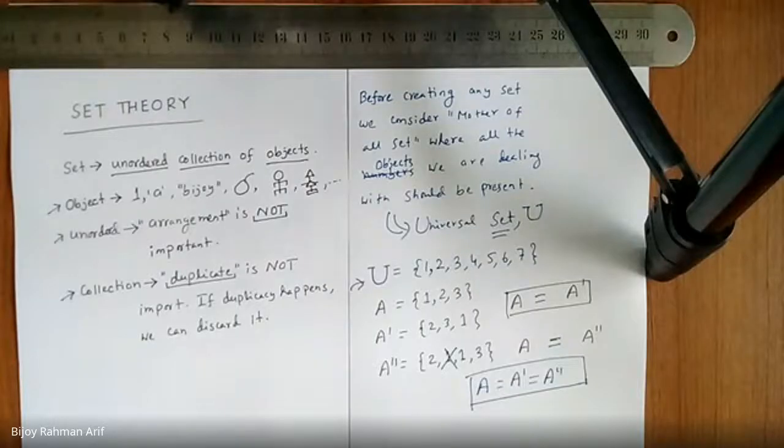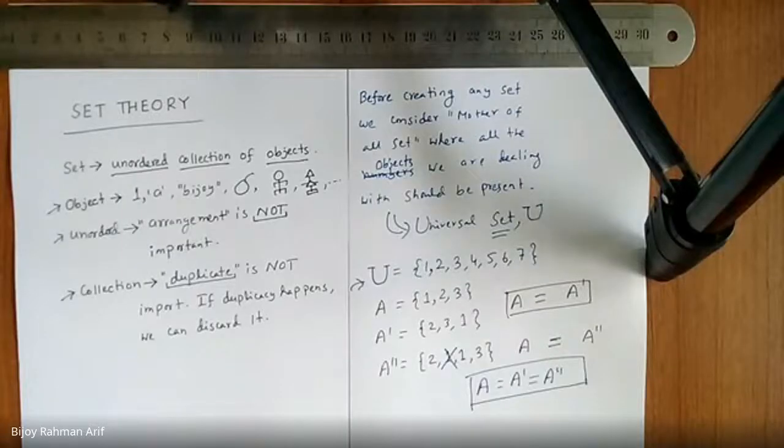If you give any more instances, it is going to discard them. Somehow in the set, if there are duplicate elements, we consider those are not there. Usually we don't write duplicate values. True. Okay.